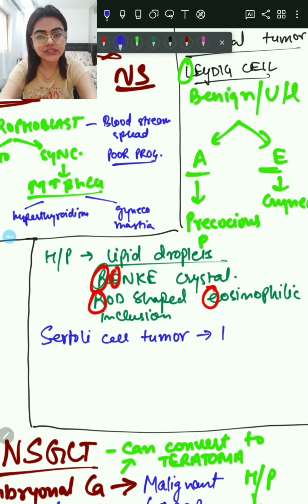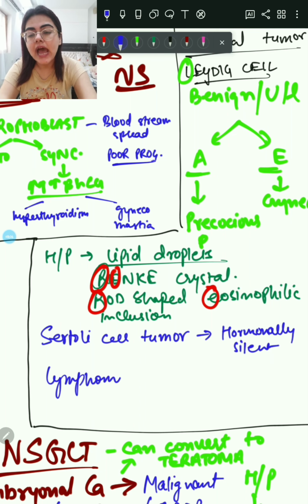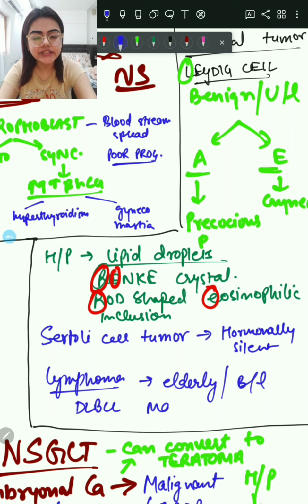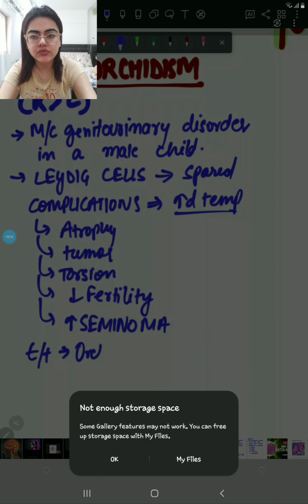Sertoli cell tumors are hormonally silent tumors. Then we have lymphomas, which usually occur in the elderly. They are bilateral and can convert into DLBCL, have malignant potential and have a poor prognosis. So that was all about the